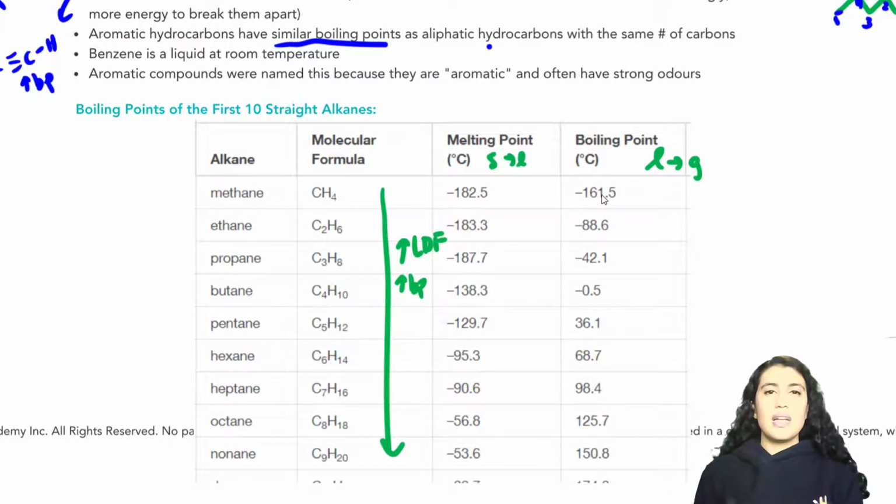And that tells us that its bonds are very, very weak. And so we didn't need to input that much energy for it to boil. Whereas aromatic compounds have bonds that are slightly stronger because they're made with more carbons. And so they are liquid at room temperature. So they're not yet gas. So that's not something to memorize. I just wanted to help us understand more about what melting point and boiling point mean.